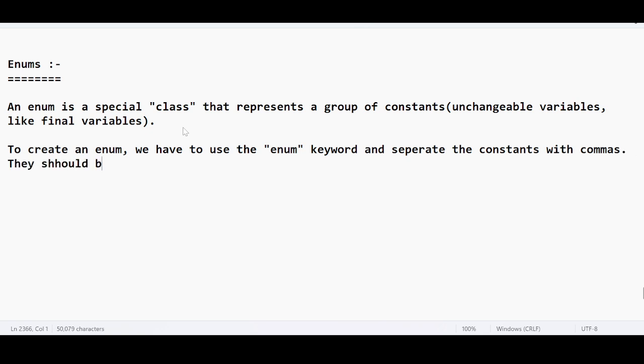They should be represented in uppercase letters.